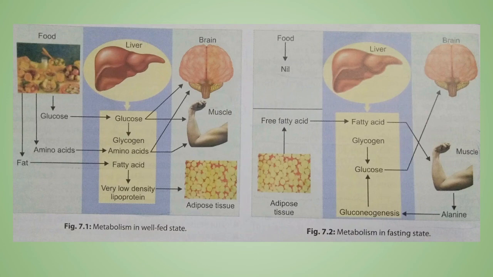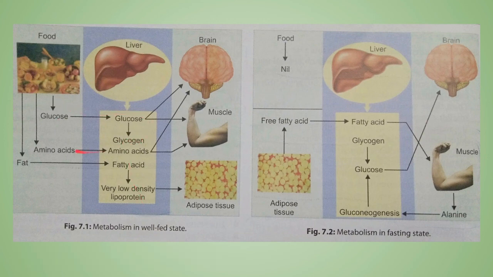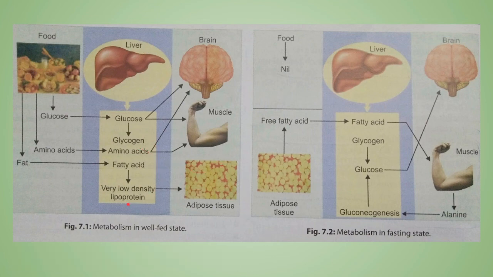Now this is the overall view of metabolism. In the well-fed stage, let's revise it in short. The glucose is basically converted into glycogen in the liver. Amino acids basically help in body building and formation in the brain and in the muscles, and the fat is converted into fatty acids and VLDL, and then is stored in the adipose tissue. Over here there is glycogen formation, and VLDL formation, or we can say storage of fats, occurring during the well-fed stage.